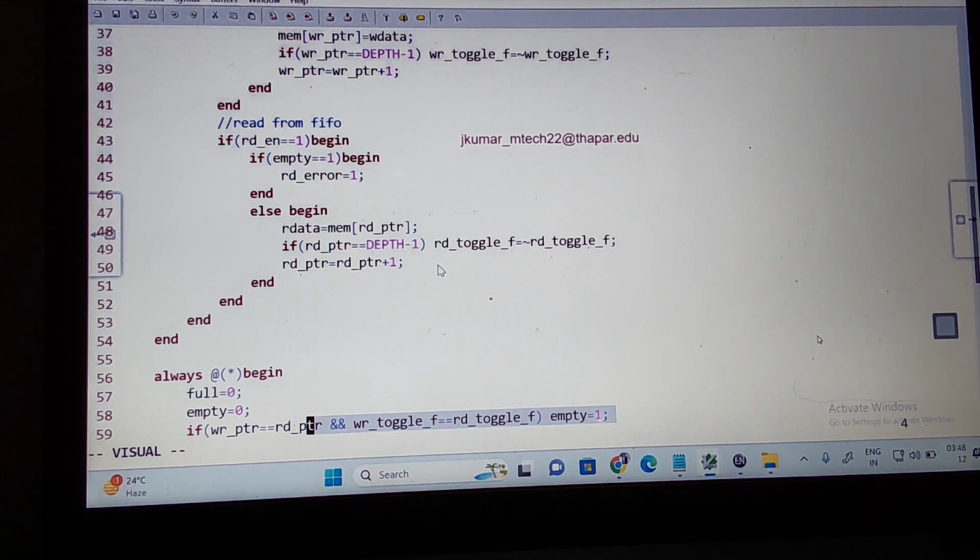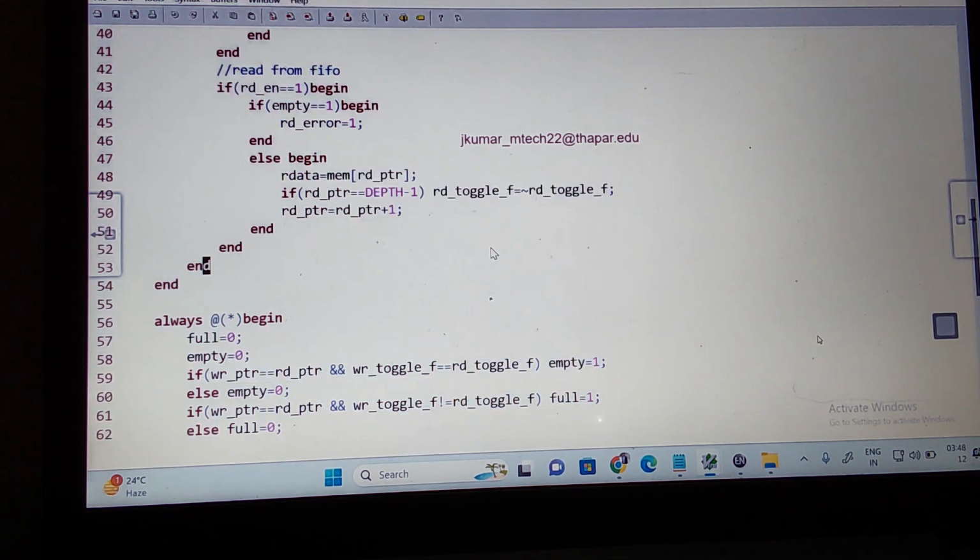Okay, try to write a testbench for this. So let us do one thing. We'll stop the session here. In the next session we'll write different test cases for this synchronous FIFO.